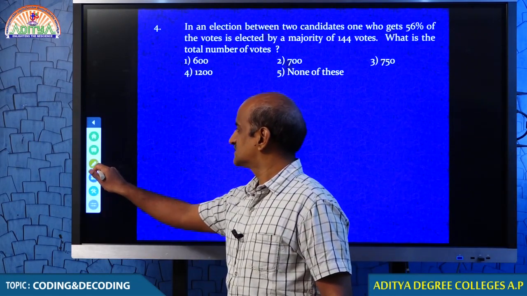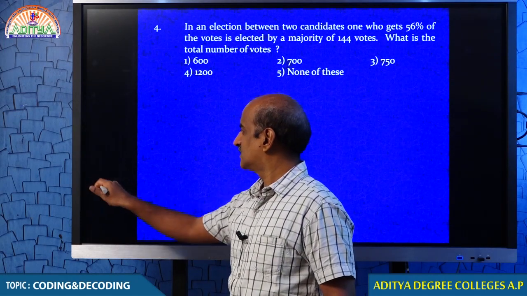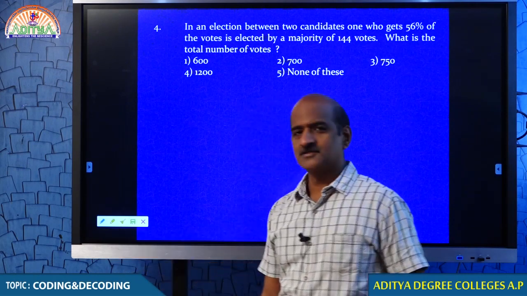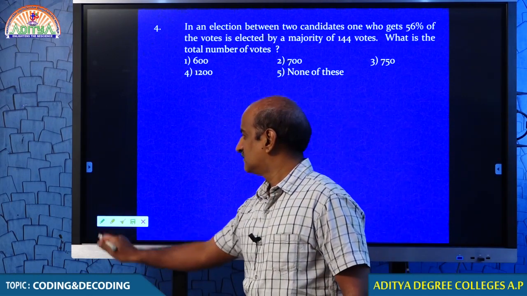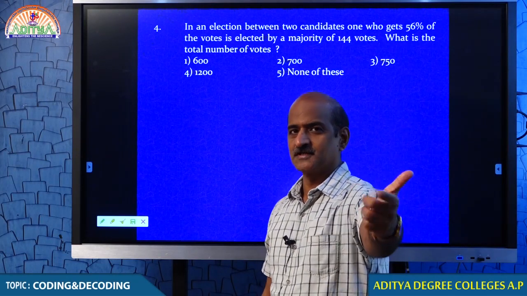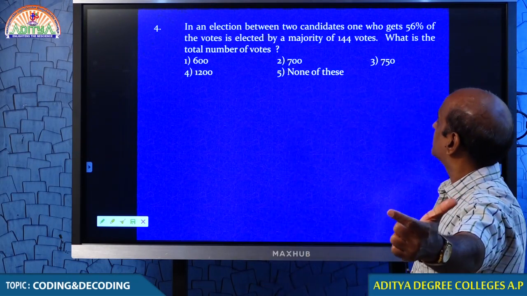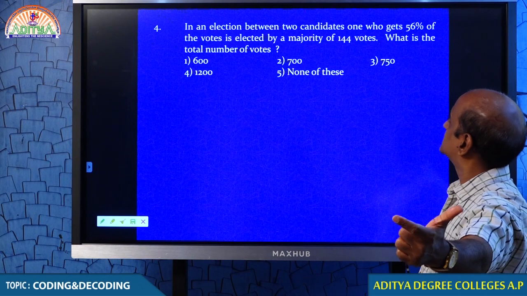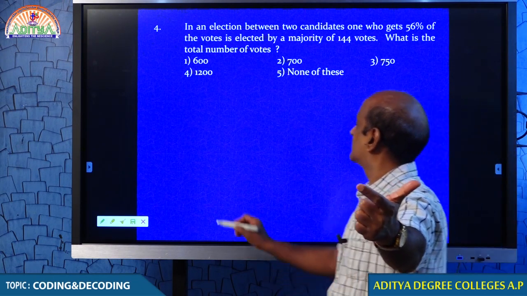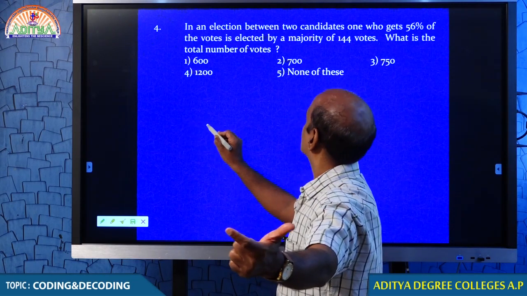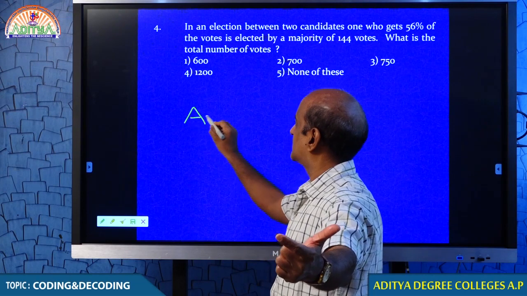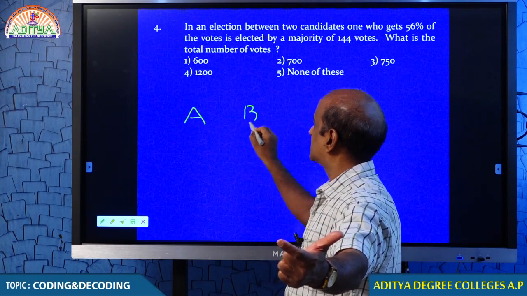Come on students, one question I will explain to you, the second question I will give you as an exercise, you have to do this, right. So this is the right proposition, one question let me explain, one question you do it. In an election between two candidates, the one who gets 56% of the votes is elected by a majority of 154 votes. So how many candidates are there? Only two candidates, candidate A and candidate B.